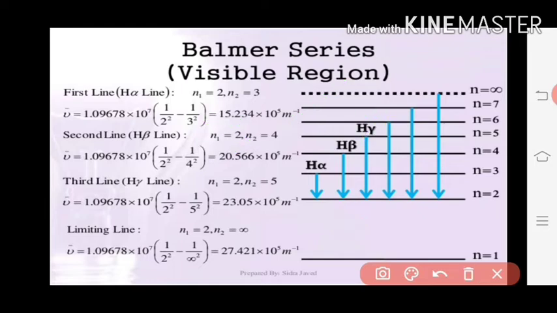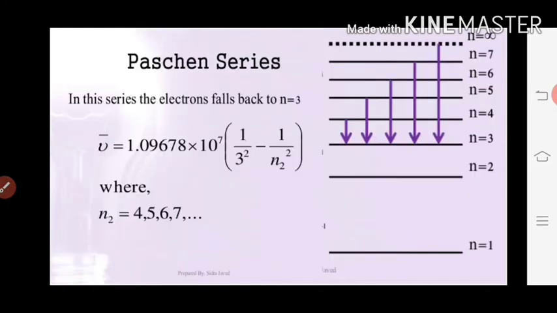The electron jumps from the state n2 equal to 5 to n1 equal to 2. This line is called the H gamma line. Like this we can segregate. Here you can see this is the Balmer series, because these lines are present in the visible region.